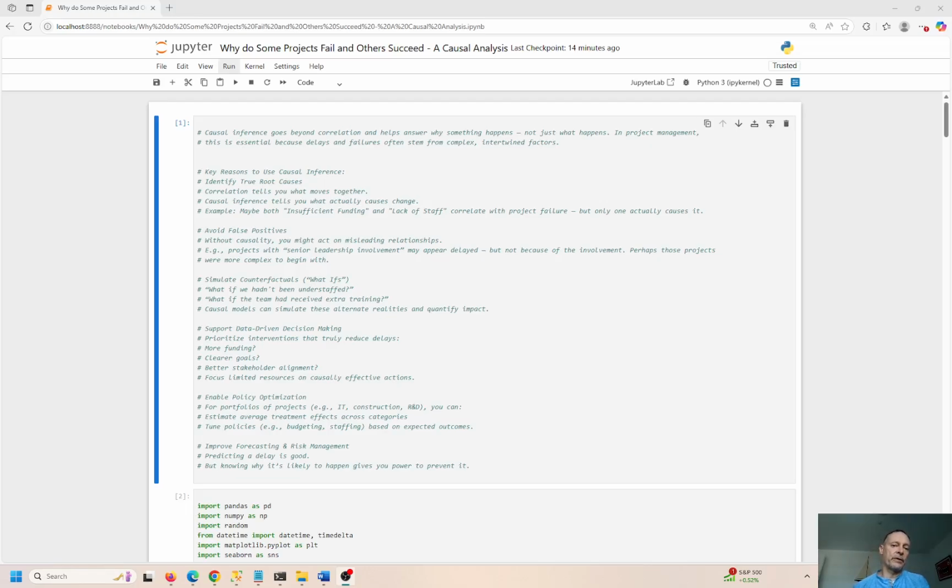So there's a few reasons why we might want to do this: to identify true root causes. What's the cause? What's the effect? Again, if there's an outcome, that's the effect. If something controls the outcome, that's the cause, right? So we're going to go beyond correlation. Correlation just tells us that things move together or they move apart. They could move similar or different from each other. This is beyond correlation, right? This is a cause and an effect, and we're going to look at both. So we can avoid false positives.